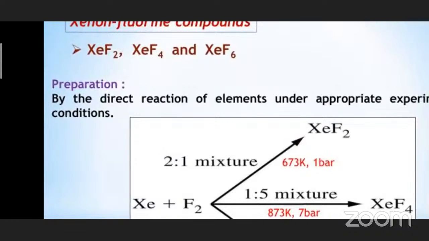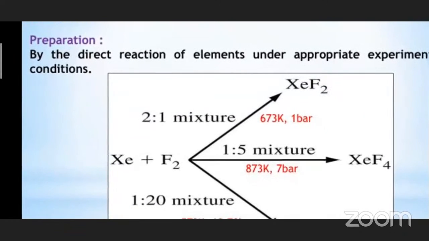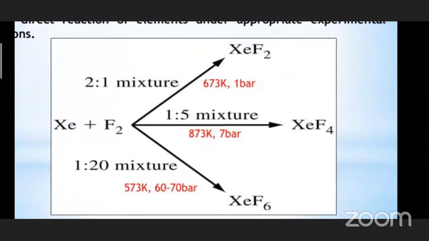How do we prepare the xenon fluorides? So let us see here. Preparation, by direct reaction of the elements. That means we have to take xenon and fluorine and make them react under appropriate experimental conditions. Xenon and fluorine, when they are reacting in the ratio of 2:1, we would be getting xenon difluoride. Here we have to maintain the temperature of about 673 Kelvin and 1 bar atmospheric pressure. So we will be getting xenon difluoride.